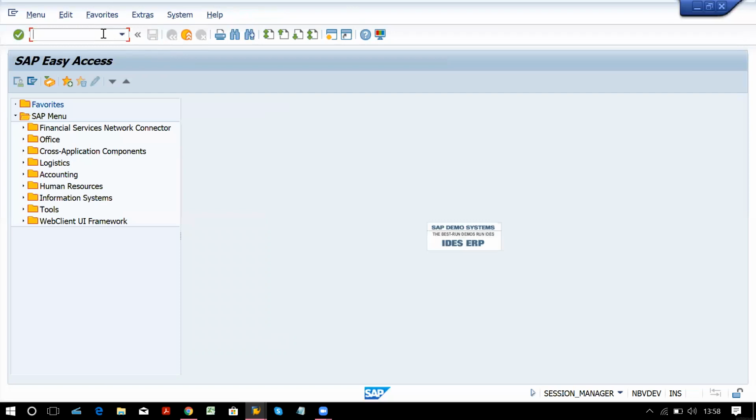Okay, where to assign this tolerance group for GL account? Whenever we are going to create any GL account, we have a field over there. Once we reach that particular step, I will let you know where to assign this tolerance group for GL account. Third type is OBA3.